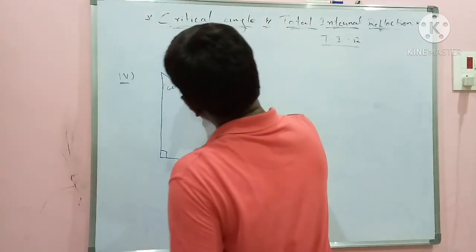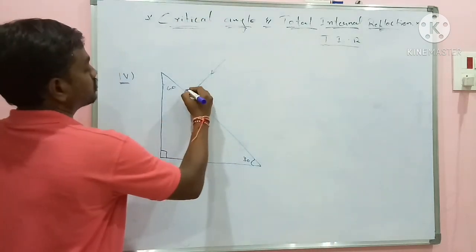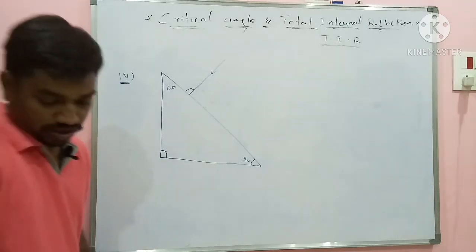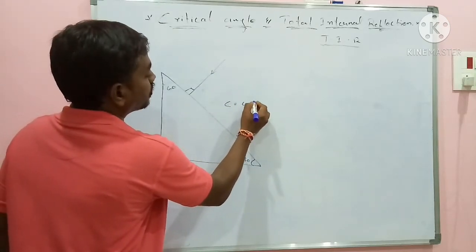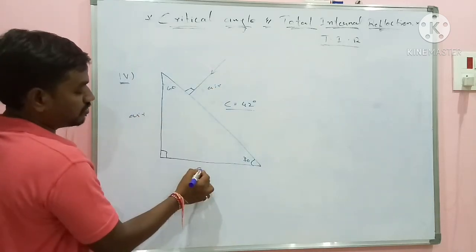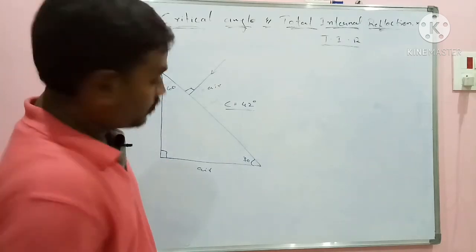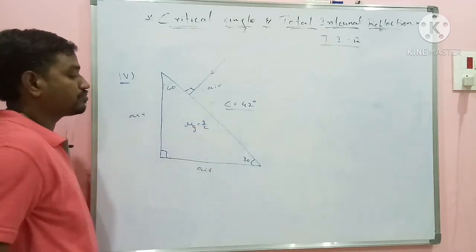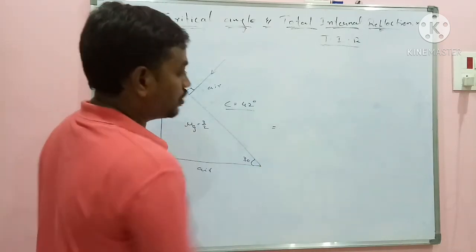A ray is coming perpendicular to the surface. This is the incident ray. He has given mu C is again 42 degrees. It is air. Here also it is air. Here also it is air. The condition he has given again, mu G is equal to 3/2. Complete this and post it to me in the group.